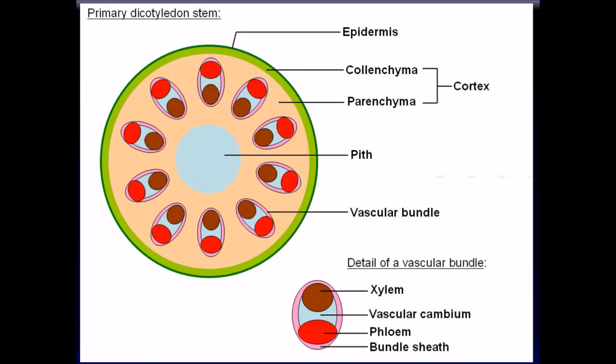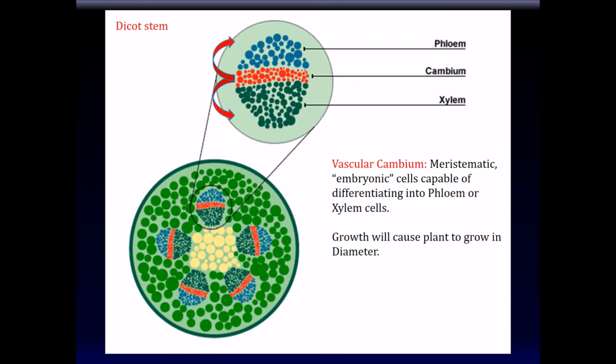The vascular bundle is arranged in a ring, and it's not a big stretch of imagination that next year it'll be another ring of vascular tissue, the following year another ring of vascular tissue, and the following year another ring of vascular tissue in this plant. And that indeed is the source of the rings that we see in plants. So within the vascular bundle, you see of course the xylem and the phloem elements, and between them, as you recall, is the cambium, which is the meristematic or the embryonic cell that is able to differentiate into either phloem or xylem elements. It is this tissue, the meristematic tissue of the plant, that allows for growth of the plant in its width, in its diameter.